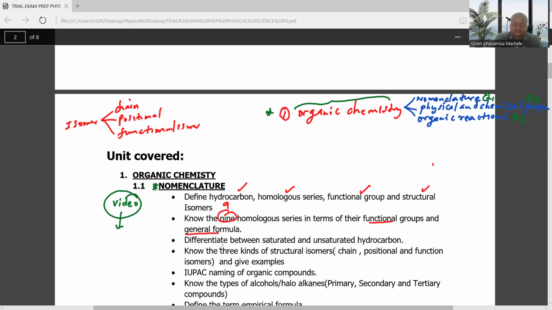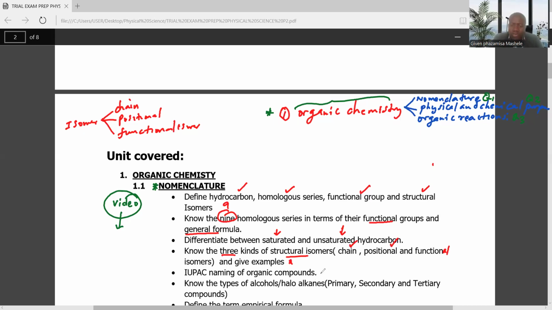And you must also differentiate between hydrocarbons that are saturated and hydrocarbons that are unsaturated. And you need to also know the 3 kinds of structural isomers, as I said, chain isomer, positional isomer, and functional isomer, and also give their examples.